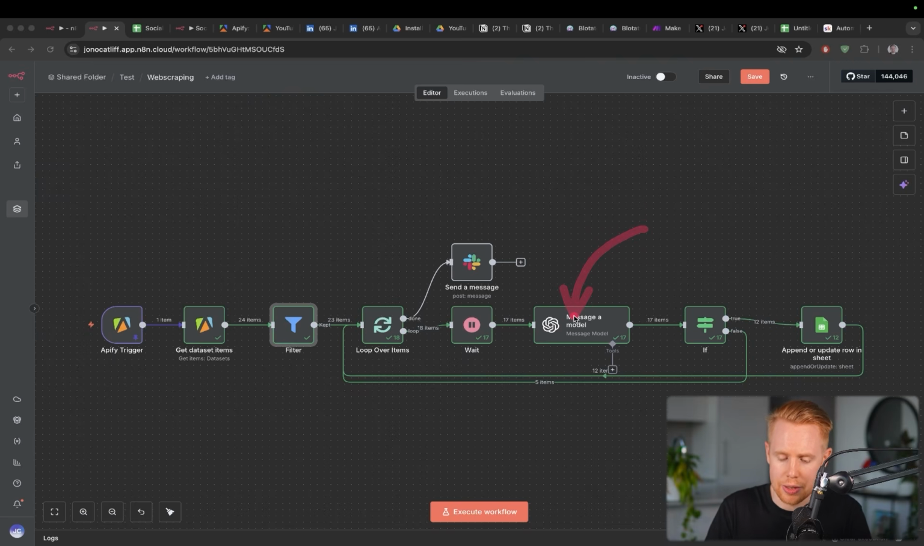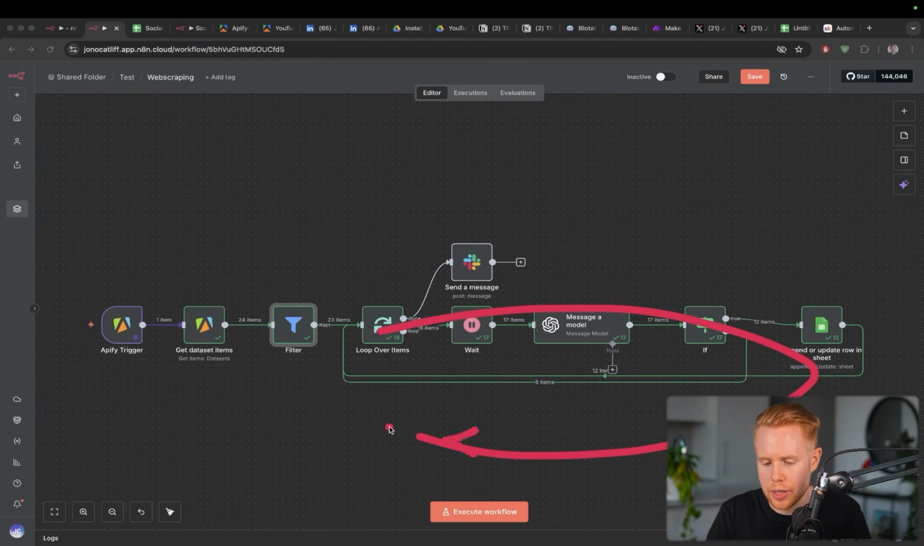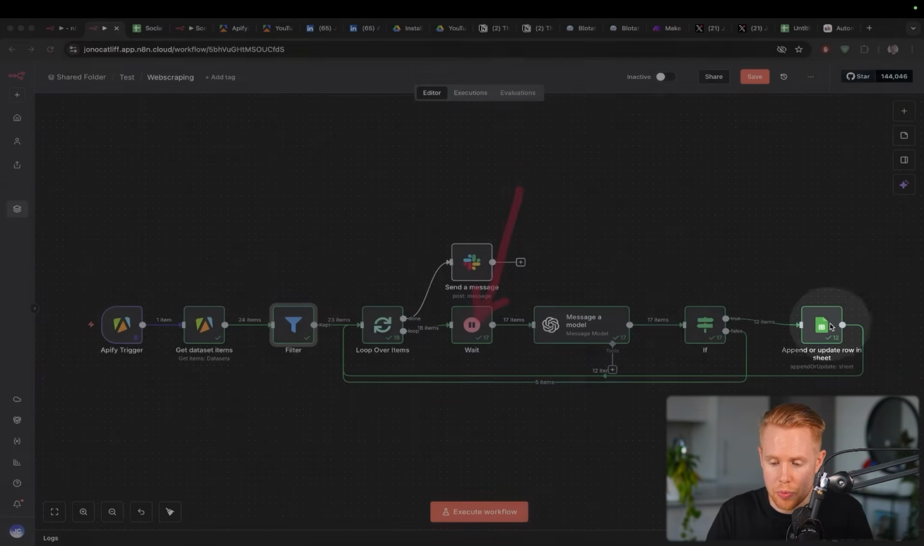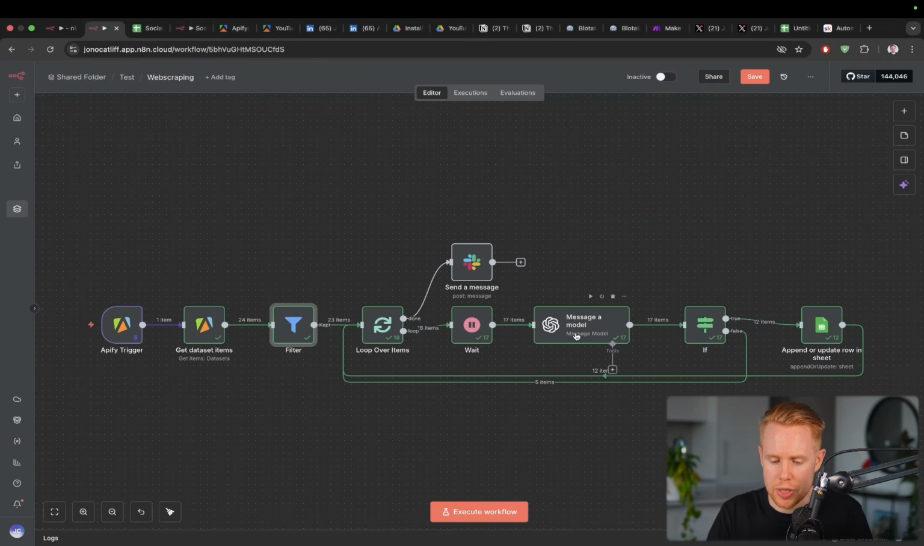Same kind of deal with ChatGPT here, and that's why we're doing this loop. So we do it one at a time consecutively. We're gonna wait 5 seconds so that we also avoid any errors here, so that it doesn't hit any limits in a certain amount of time. And then we're gonna go to ChatGPT.